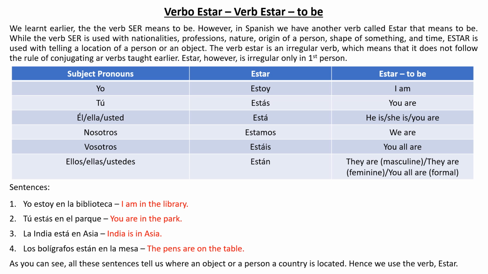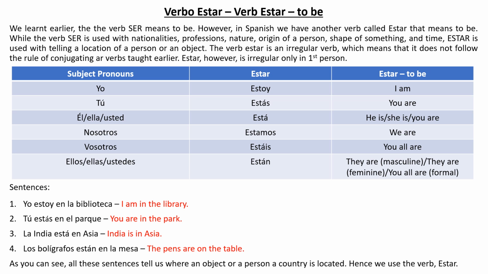Number 3, la India está en Asia. India is in Asia. So what I am doing is I am locating everything, and that's why I'm going to use verb estar. I cannot use verb ser. For example, I cannot say la India es en Asia, or I cannot say tú es or tú eres en el parque. It will be wrong. It will be a major grammar mistake, which you cannot afford to make.